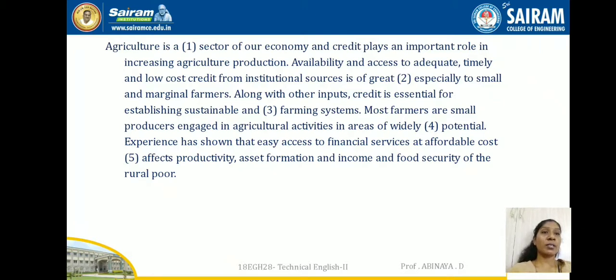Most farmers are small producers engaged in agricultural activities in areas of widely dash potential. Experience has shown that easy access to financial services at affordable cost dash affects productivity, asset formation and income and food security of the rural poor.